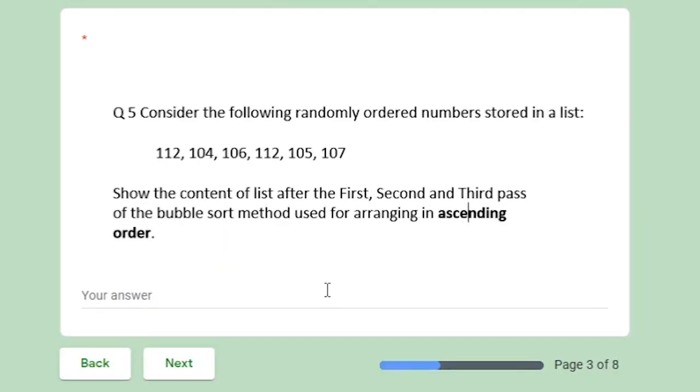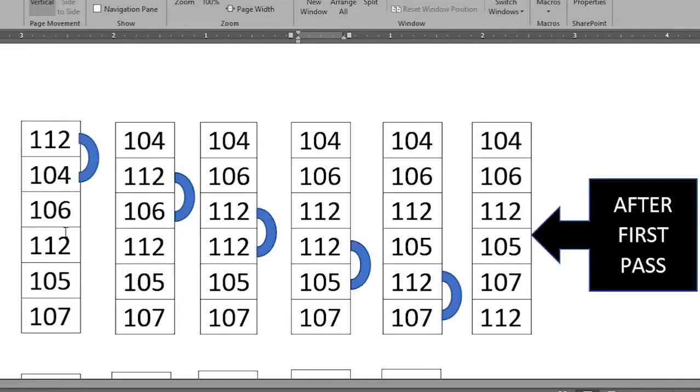Next question is, consider the following randomly ordered numbers stored in a list. Okay. Show the contents of the list after the first, second and third passes of the bubble sort method. So for that, I just show you. Here you can see the list of items.